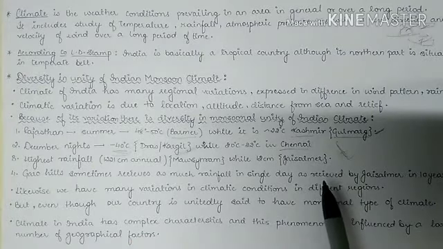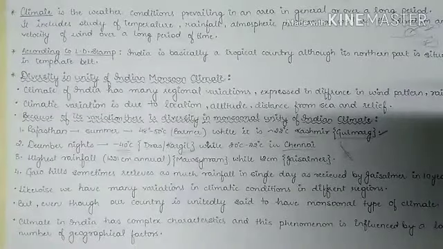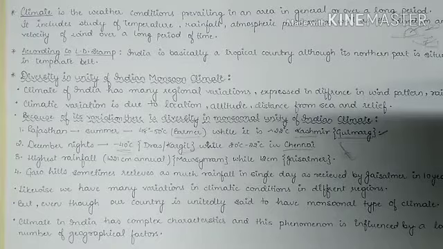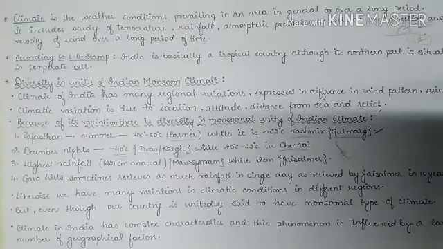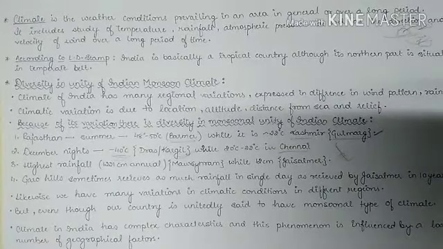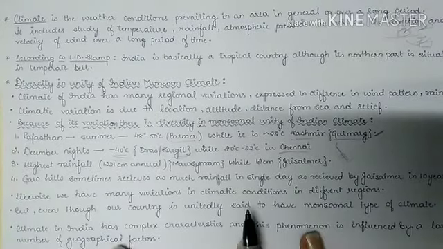Next, if we see rainfall, we have the Cherrapunji and Mawsynram region, which receives the highest amount of rainfall all over the world. The annual rainfall reaches up to 1,221 centimeters annually, while in Jaisalmer it is only about 12 centimeters of annual rainfall. So we have such a vast amount of difference.